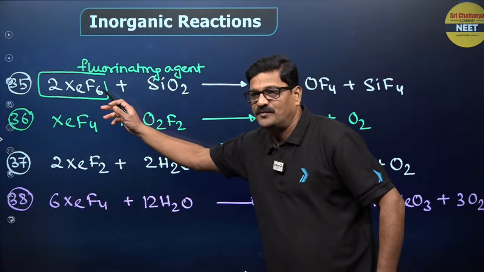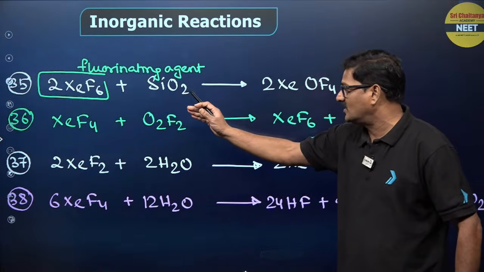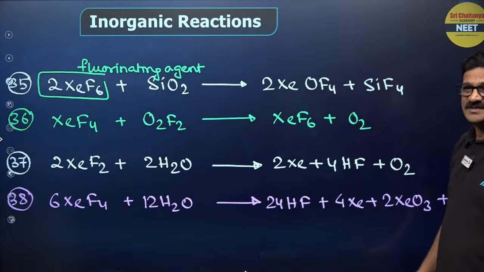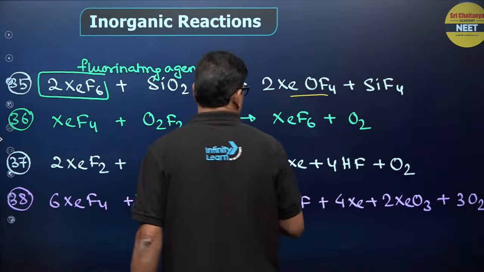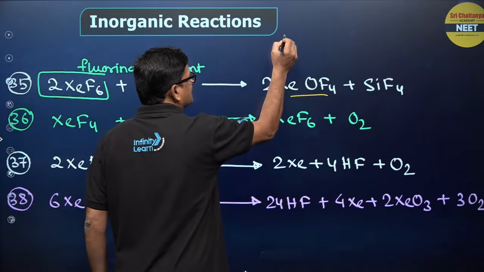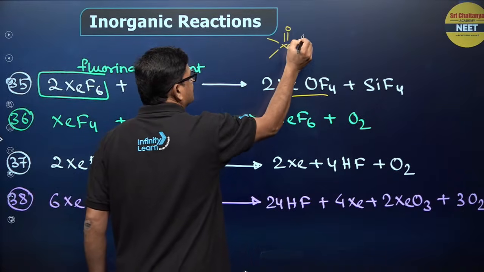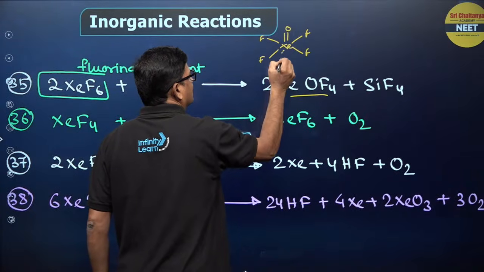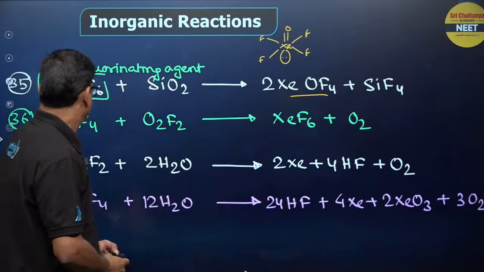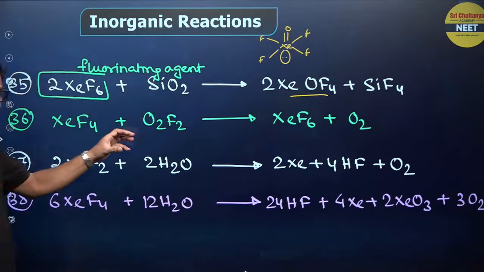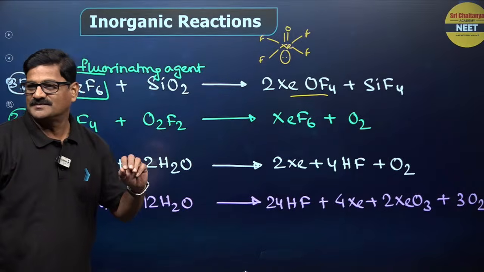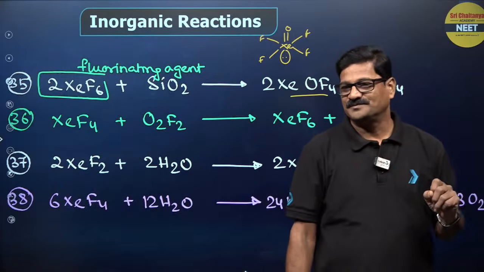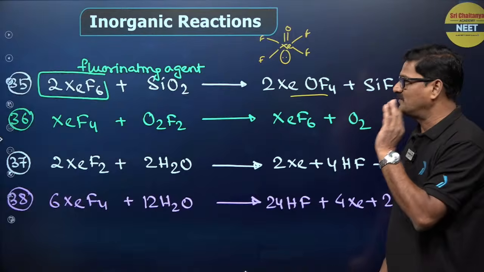XeF6 is a very good fluorinating agent, can react with silicon dioxide, giving rise to XeOF4 plus silicon tetrafluoride. What is the shape of XeOF4? Square pyramidal, Xe double bond O, and F, F, F, F. Okay, and XeF4 can react with O2F2, giving us XeF6 plus O2. O2F2 is an excellent fluorinating agent.